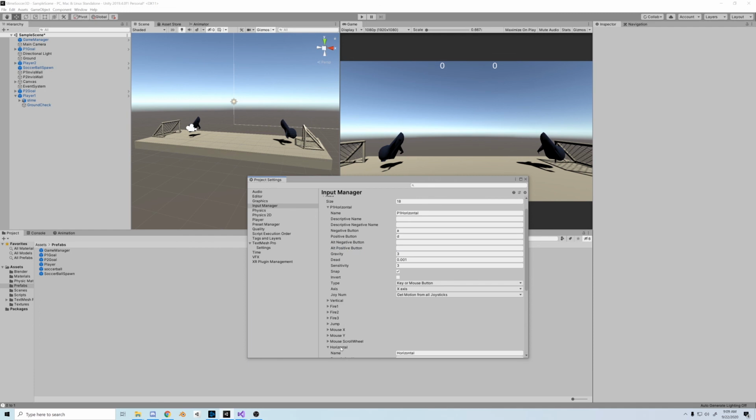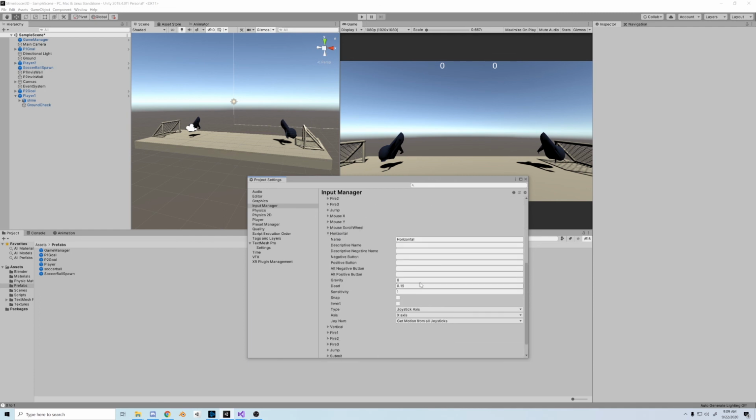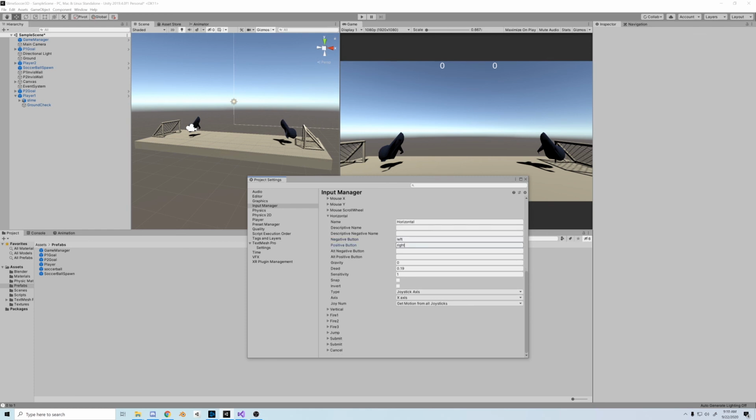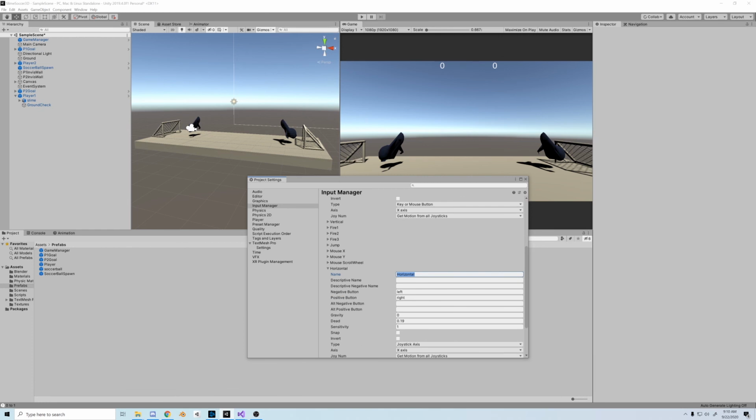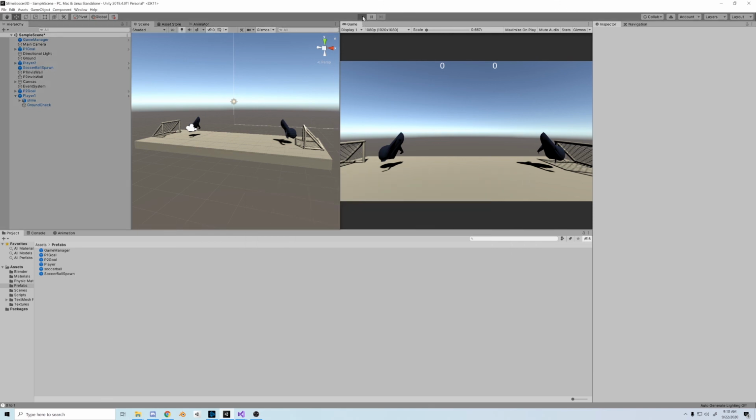Negative means that the value will be negative. Like on a normal graph, negative is left on the x-axis and right is positive. For P2, go to the next horizontal and change it to P2 horizontal. And what we want to do is use left for negative and right for positive. Just a quick change while we're in here, I'm going to go to the Physics tab and change it to about -13. That'll just reduce that floaty effect.